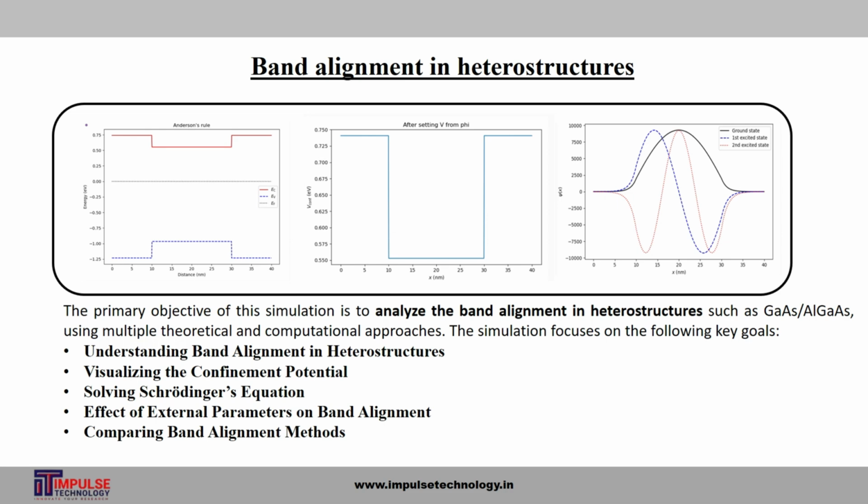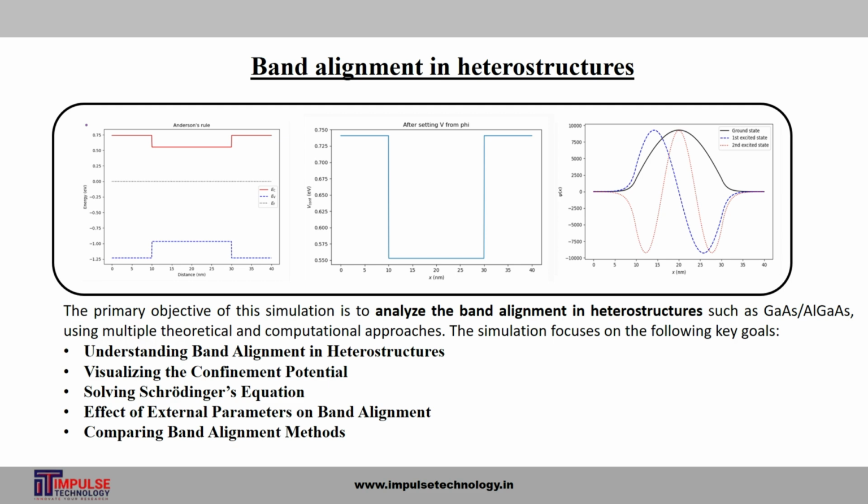The primary objective of this simulation is to analyze the band alignment in heterostructure, such as gallium arsenide, aluminum gallium arsenide, using multiple theoretical and computational approaches. The simulation focuses on the following key goals: understanding band alignment in heterostructure, visualizing the confinement potential, solving Schrödinger equation, effect of external parameter on band alignment, comparing band alignment method.